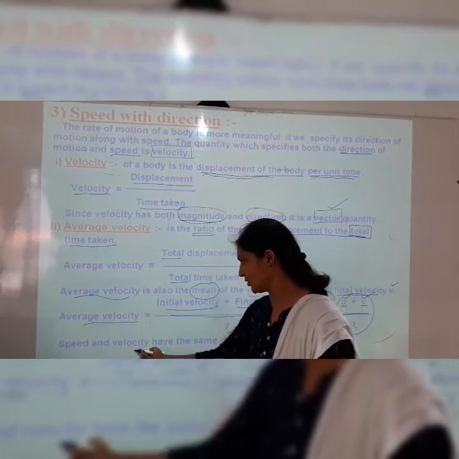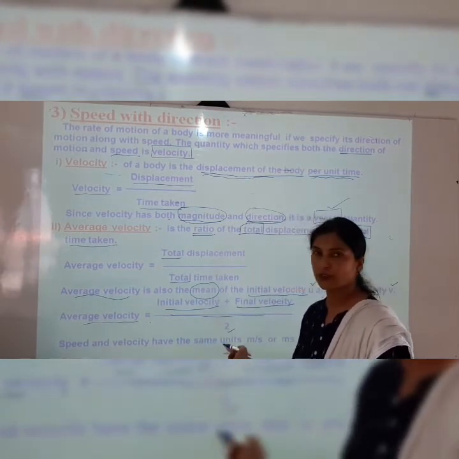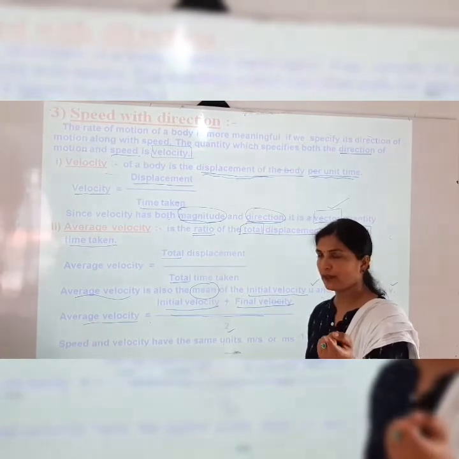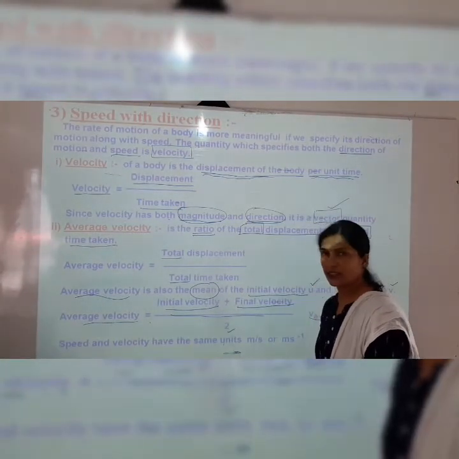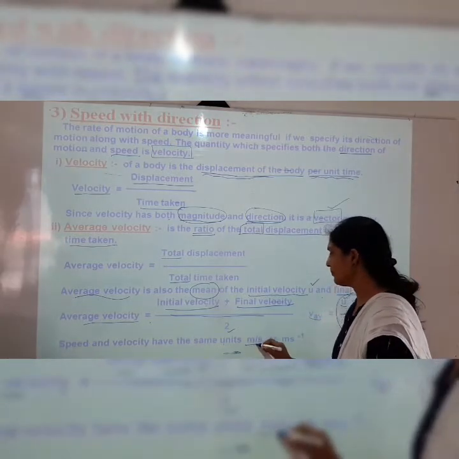Speed and velocity have the same unit. The speed unit you have learned in the previous class. So the speed unit and velocity unit are the same, that is meter per second.